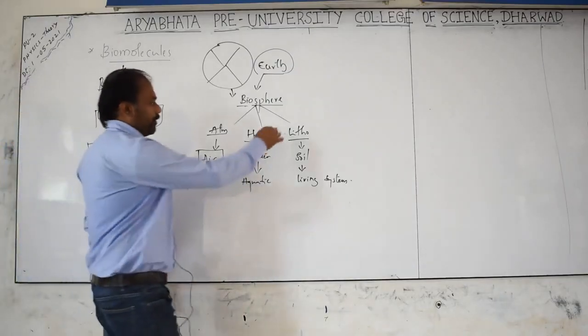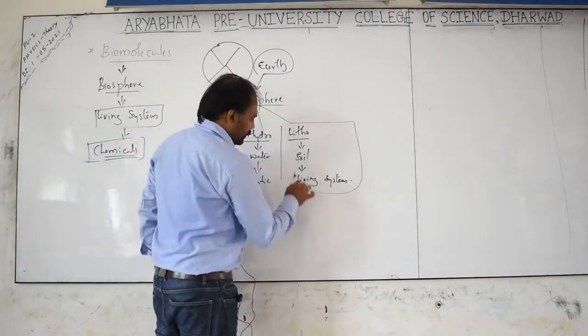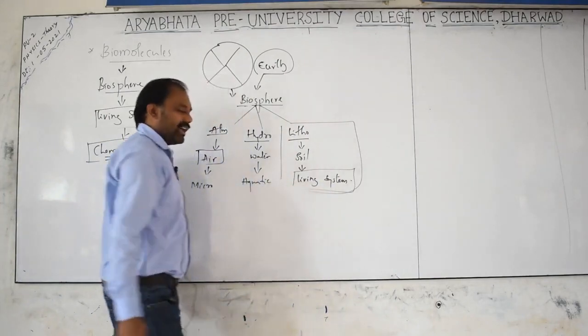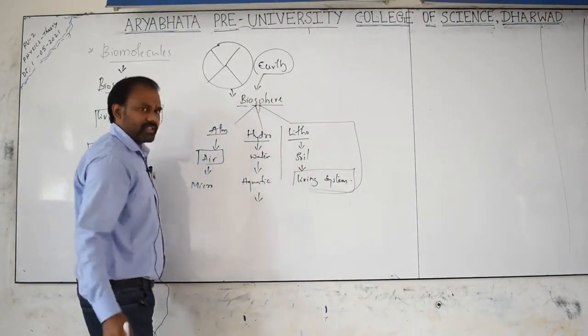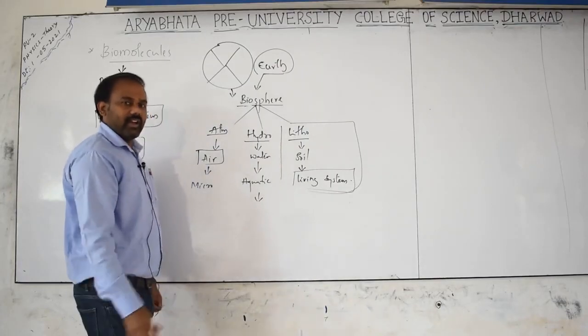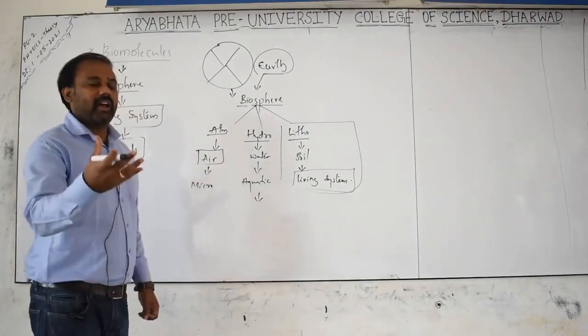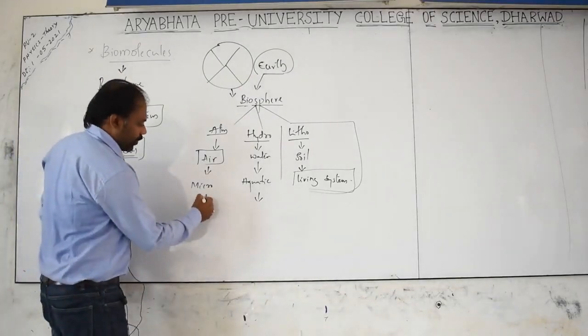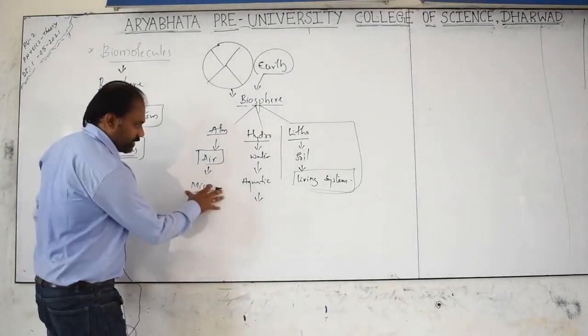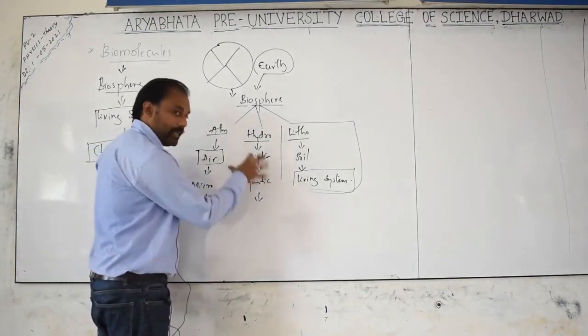Here in the lithosphere, as I told you, you will be having a living system, including human beings, aquatic animals, and sometimes weeds, algae, different plant bodies. Here microbes, microorganisms, animals including plants.